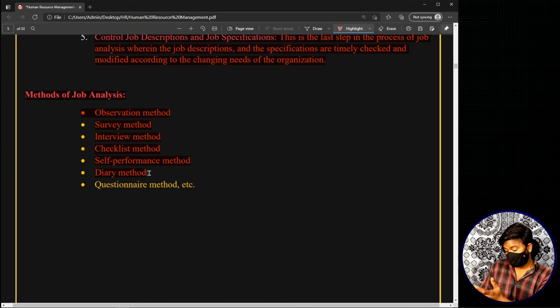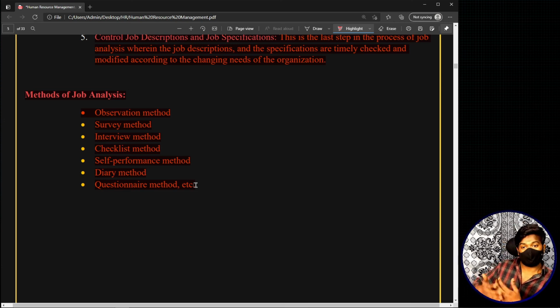So basically, in this kind of method, if that particular job has the facility of maintaining a diary, or if that job has an obligation to maintain a diary, then you can collect information regarding the job using that diary. That is one method. And at last, you will have the questionnaire method, where you prepare a questionnaire